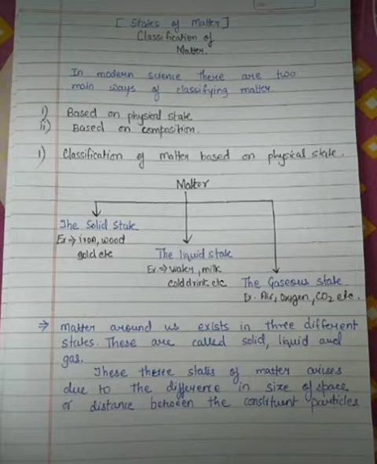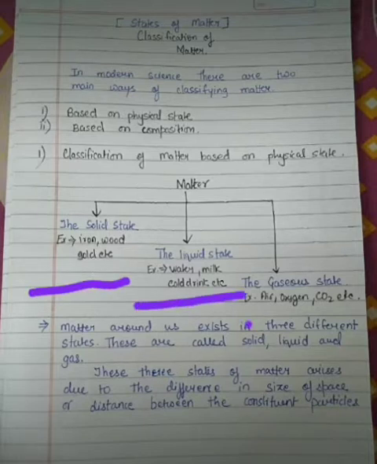So matter around us exists in three different states. From here you can see matter exists in three different states. Okay, students, there are two more states, Bose-Einstein condensate and plasma, but you don't have to study them.